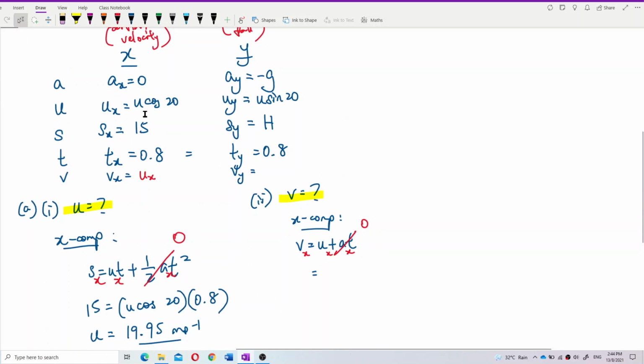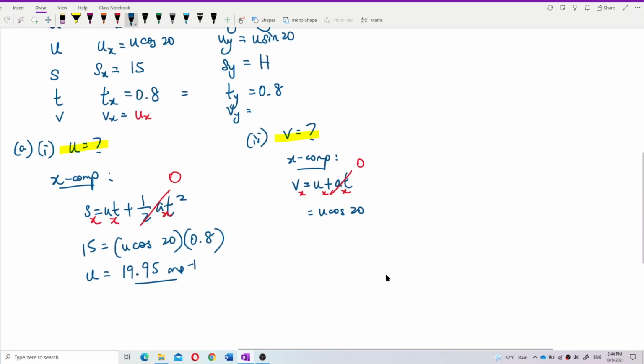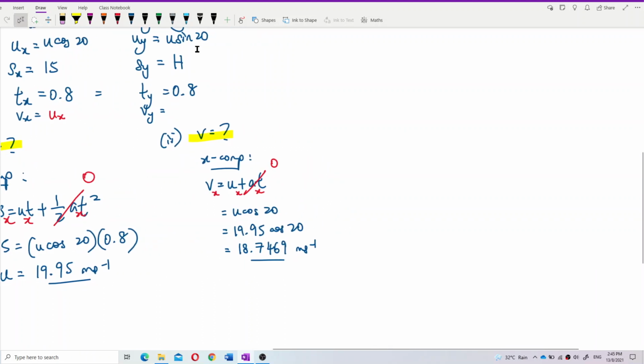So ux is u cos 20. Let's calculate: 19.95 cos 20. So what do you get? Vx is 18.7469. We put more decimal places first because we want to make it more accurate.